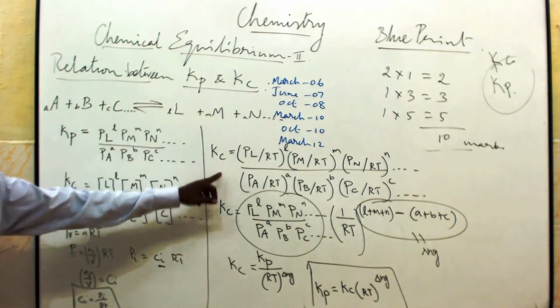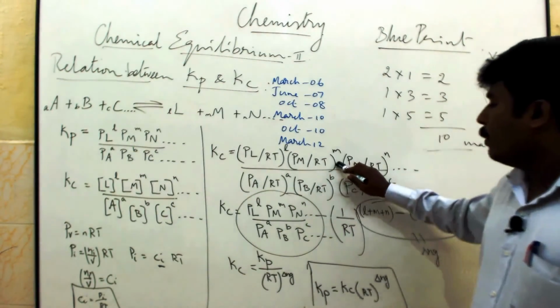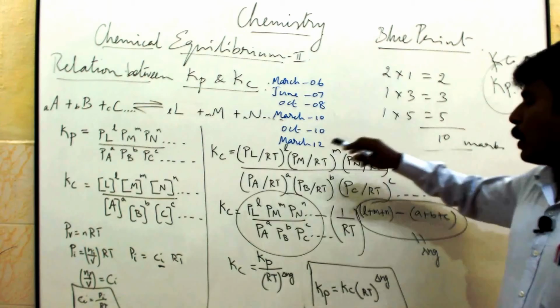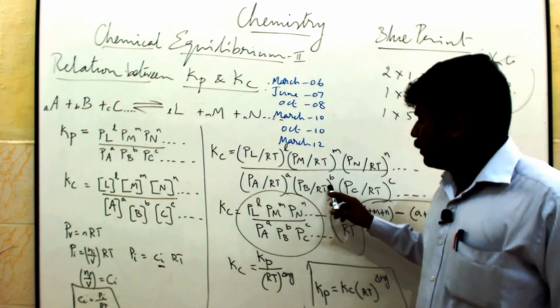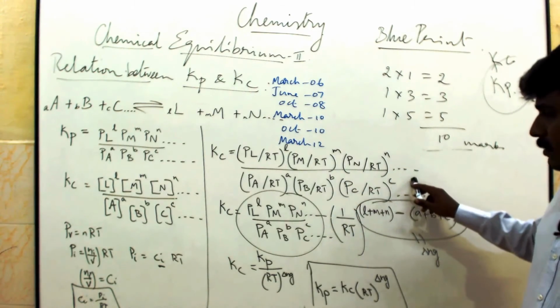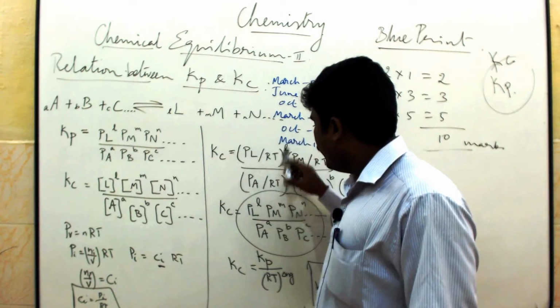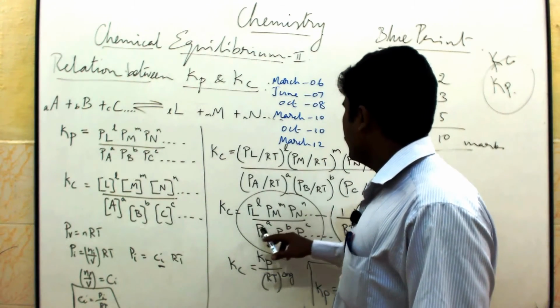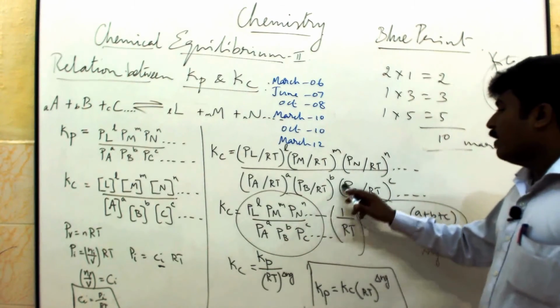We are going to apply here Kc is equal to (P_L/RT)^L, (P_M/RT)^M, (P_N/RT)^N, likewise for the reactants, (P_A/RT)^A, (P_B/RT)^B, (P_C/RT)^C. Here the common term is RT, so P_L^L, P_M^M, P_N^N by P_A^A, P_B^B, P_C^C.